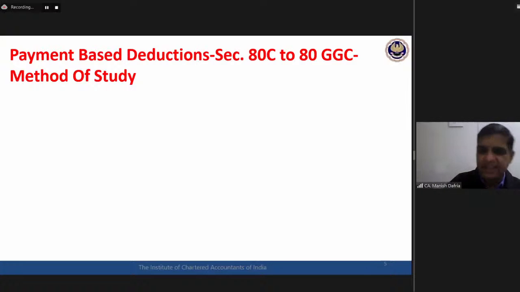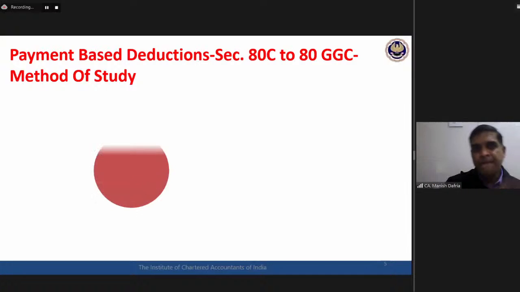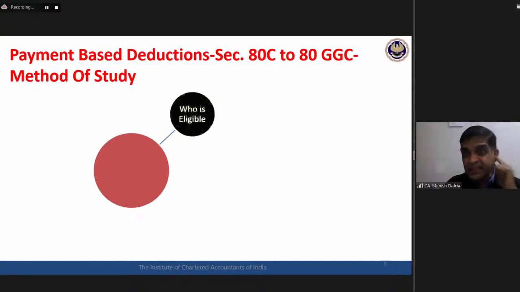So for payment based deductions, what should be my method of study? In every section, what should I be looking for? There are three aspects, and in each of these sections I would be required to generate clarity about these three aspects. What are these three aspects? First, I need clarity on who is eligible to claim a deduction under this section. That is the type of assessee. Which assessee is entitled to this deduction?